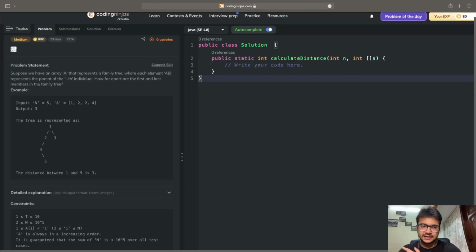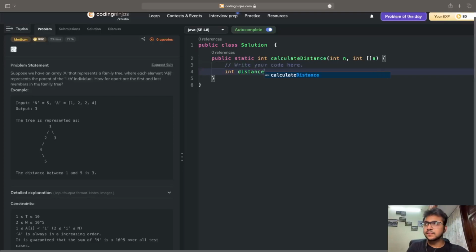The idea in my head is that we will start from the last member that is given to us, the last member of the family, which is 5 in this case. For every member we will go to its parent, and then its parent, and so on, something like depth first search. We will keep traversing parent by parent until we reach the first parent, that is the root of the binary tree. Once that happens, we will have the distance. So it's not very difficult. Let's try to do that. I will write int distance is equal to 0.